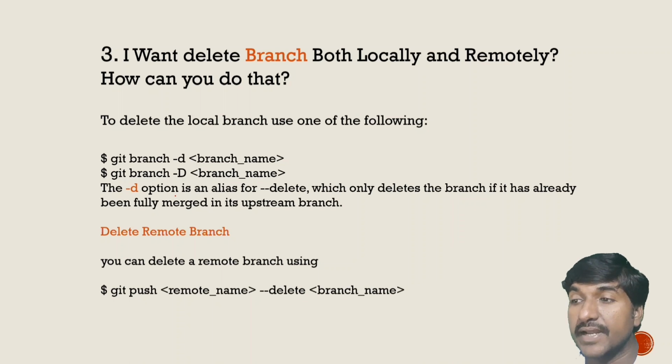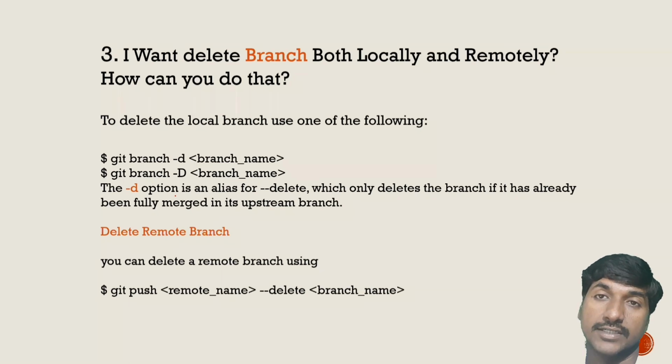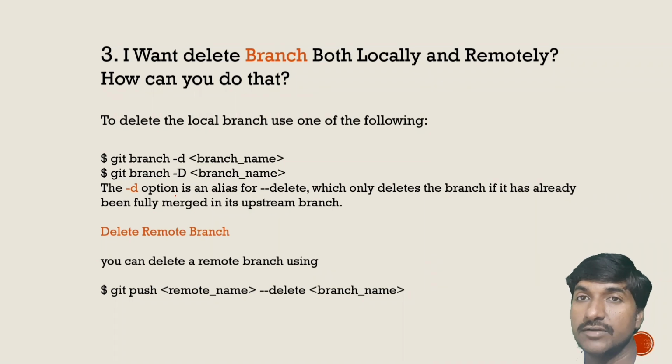The next question is, I want to delete a branch both locally and remotely. How can you do that? The interviewer may ask this kind of question: how to delete a branch locally and remotely in safe mode? To delete a local branch, we can use either git branch -d and the branch name. The D represents delete only. Whatever branch you want to delete, you can delete it with this command. So by using this command, we can delete the branch locally.